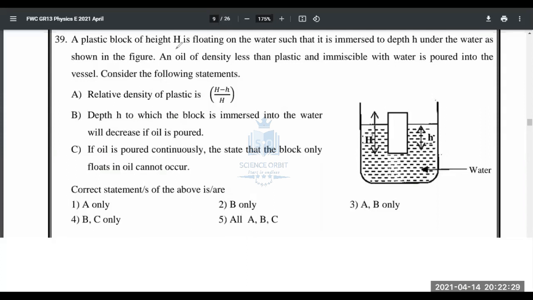A plastic block of height capital H is floating on the water such that it is immersed to a depth h under the water, as shown in the figure. An oil of density less than plastic and immiscible in water is poured into the vessel. Consider the following statements. Right. So first of all, plastic is floating on water and oil. Now the density of water is higher than the density of plastic.